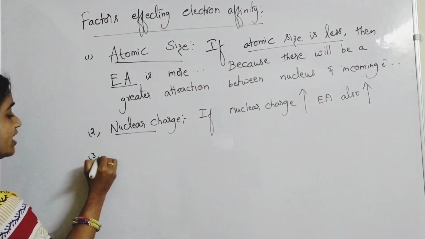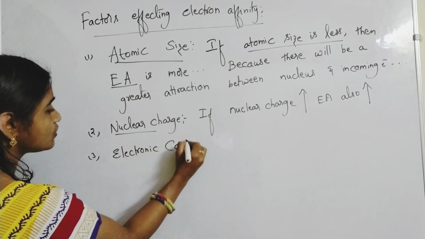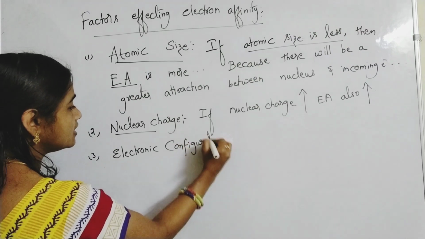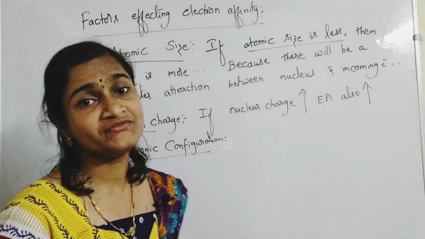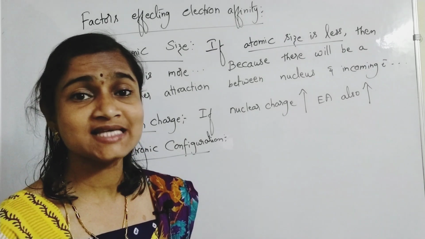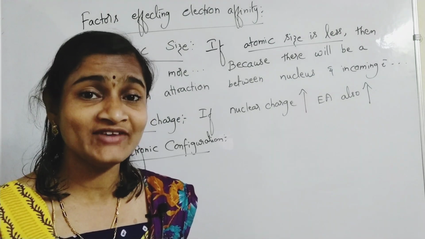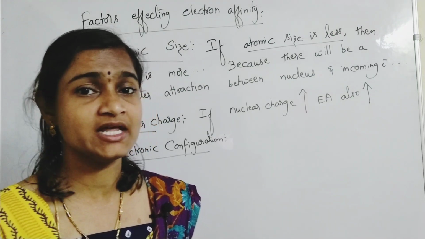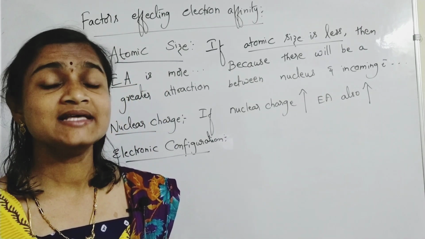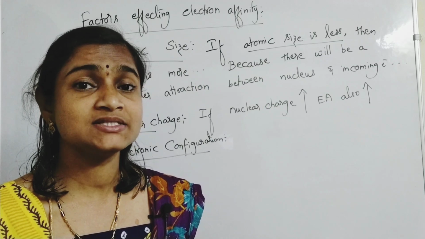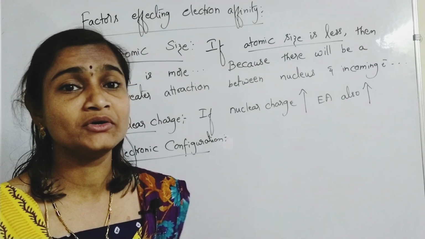And the third important and last factor is electronic configuration. Already in the ionization energy concept, we learned that elements having half-filled and completely filled configurations are highly stable. So for them ionization energy is very high, meaning the energy required to remove an electron was very high. Now you are adding an electron to it.